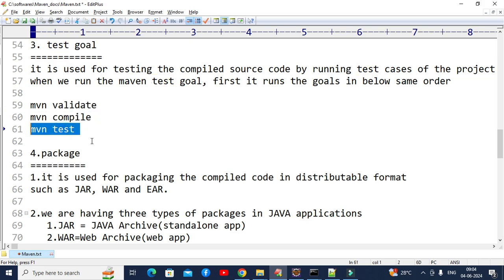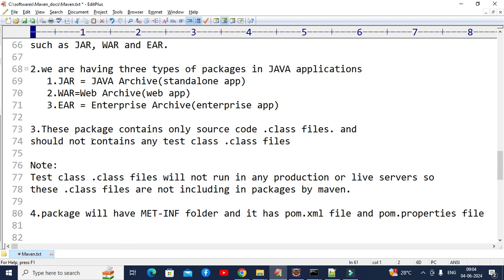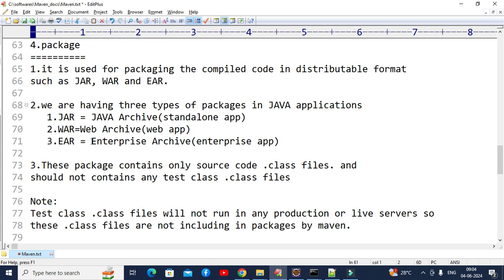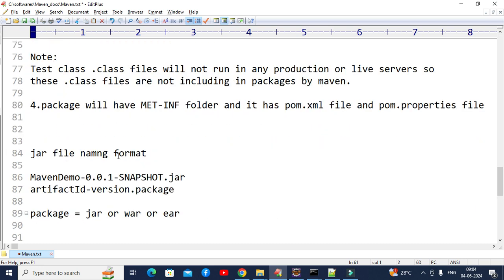Once all these three succeed, it will execute the Maven package command, where the default packaging is jar. It will run the jar plugin and create the jar file with the name artifact ID hyphen version .jar, and it will place that jar file inside the target folder.